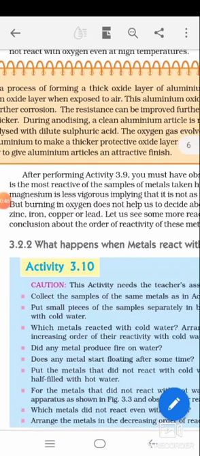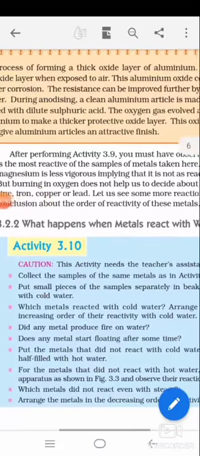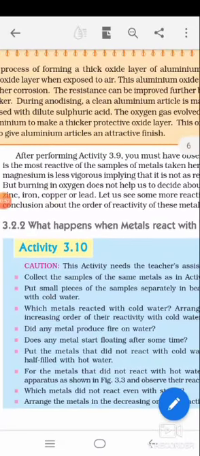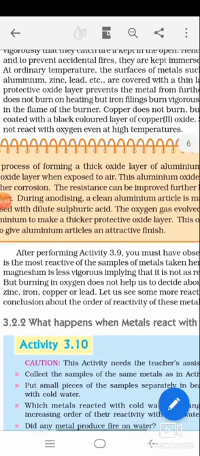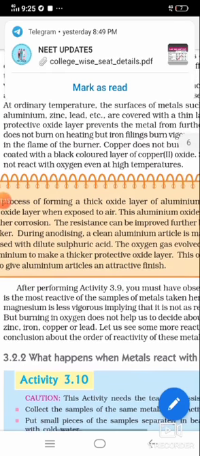So this is our today's topic. I think you may remember whatever we studied: metals react with oxygen to produce metal oxides. All metals react with oxygen to produce metal oxides. And the nature of metal oxides: generally, metal oxides are basic, but some metal oxides are amphoteric in nature. An example is aluminium oxide.